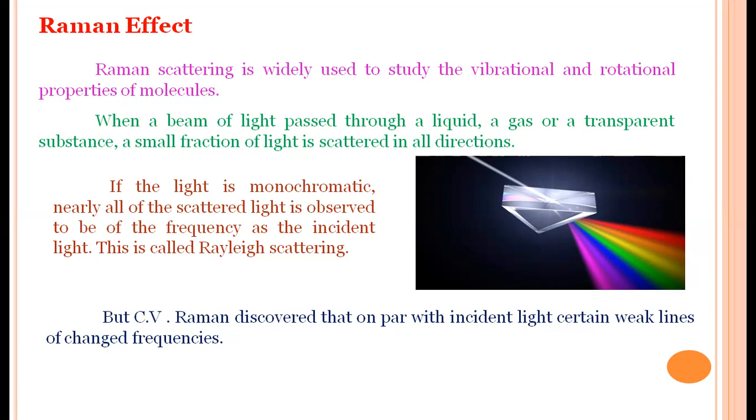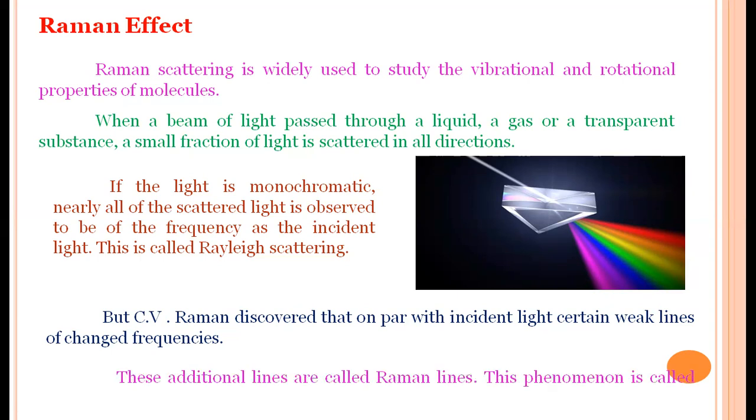This frequency may be greater than the incident frequency or less than the incident frequency. Depending on that frequency, Raman lines are divided into 2 kinds, that is Stokes lines and anti-Stokes lines. These additional lines are called Raman lines. This phenomenon is called Raman effect.